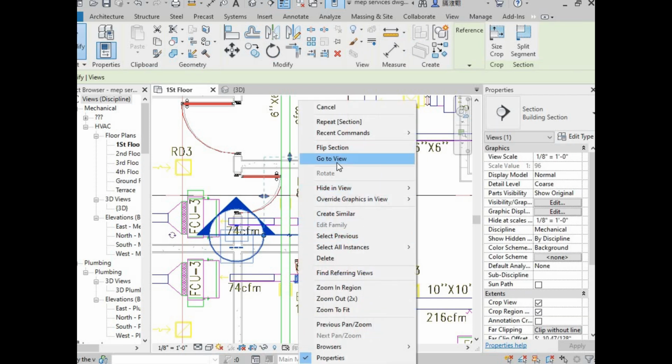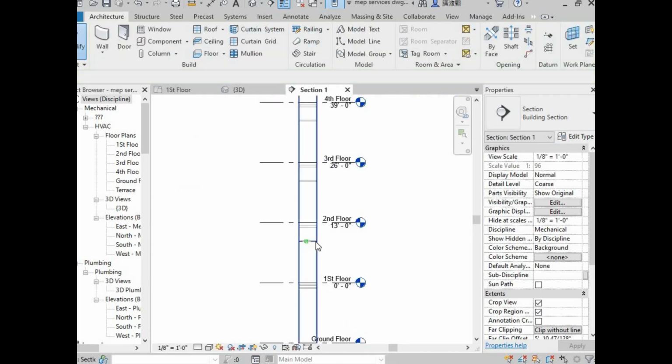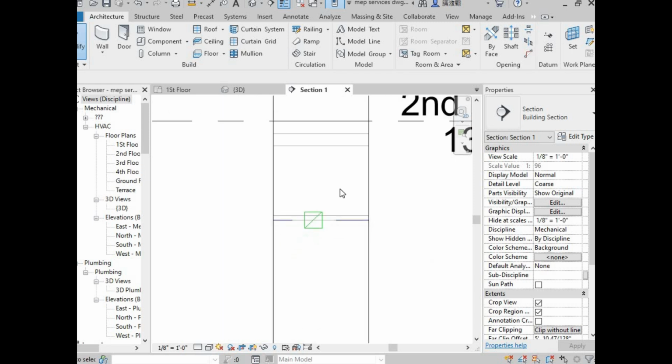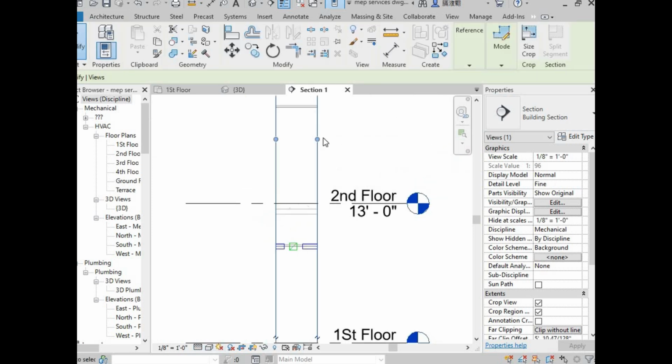Right click and go to view. This is in the fine type, so we have to set it to fine so that the ducts are visible clearly.